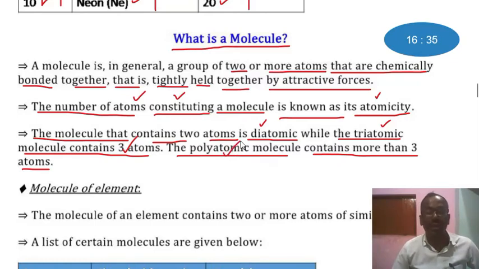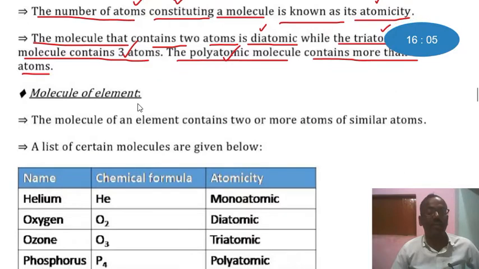So we have no problem if anybody asks what you mean by diatomic. It means that the molecule contains 2 atoms. Triatomic means that the molecule contains 3 atoms, and polyatomic means that the molecule contains more than 3 atoms. Hope that there is no problem to understand diatomic, triatomic, and polyatomic. Let's see.